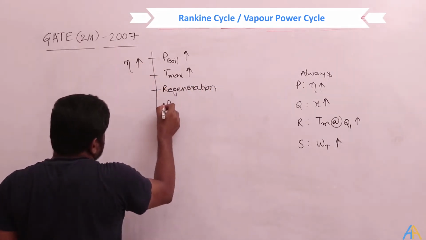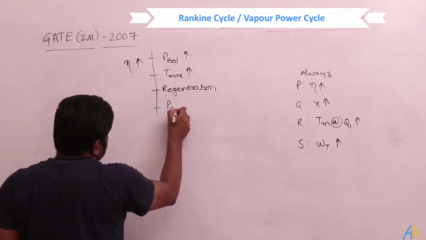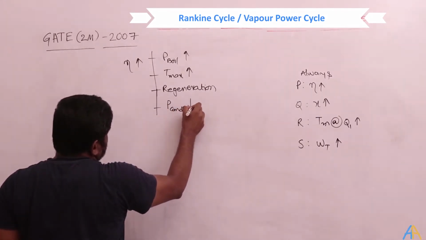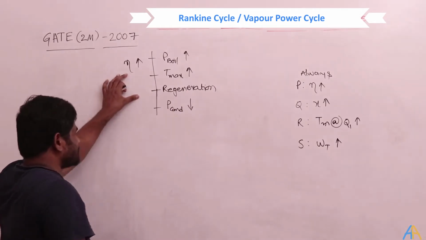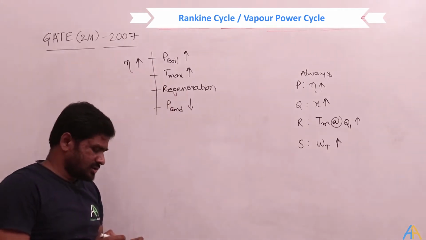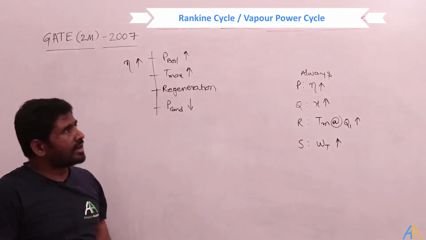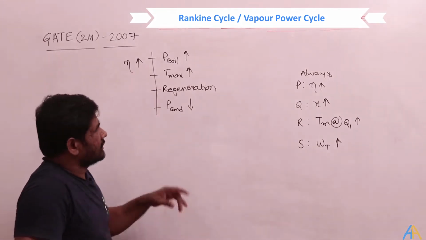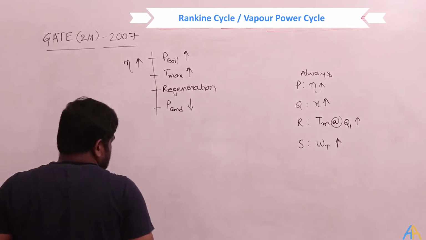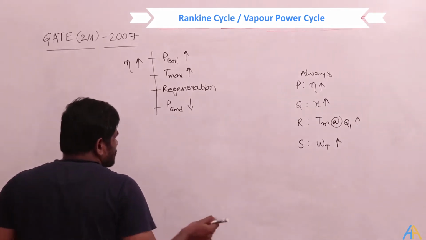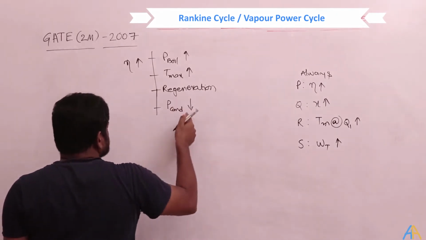Even by decreasing the condenser pressure, efficiency increases. These are the four standard statements. Whenever you see these, without thinking anything, you can always say that efficiency is increasing: regeneration, increasing the boiler pressure, increasing the superheat, or reducing the condenser pressure.